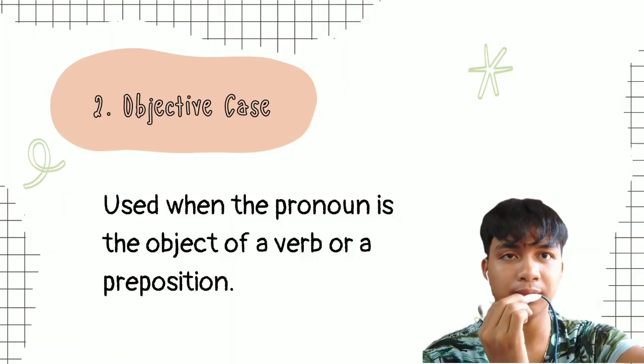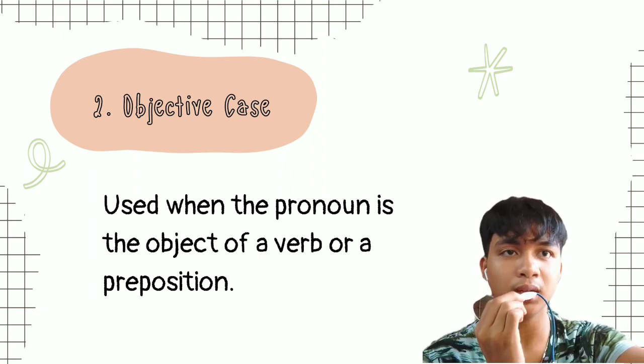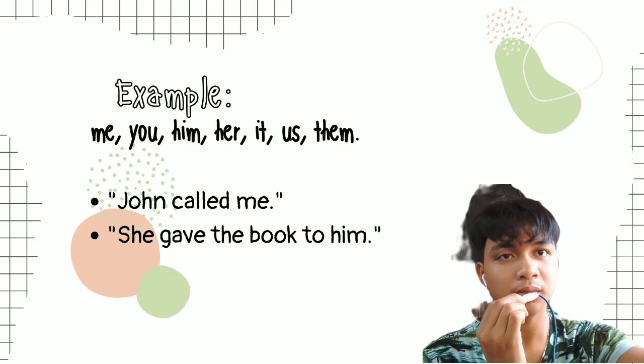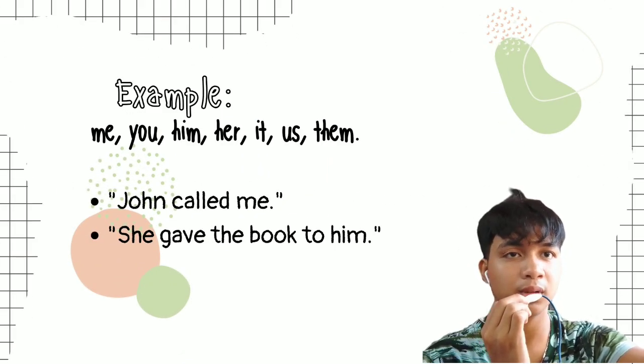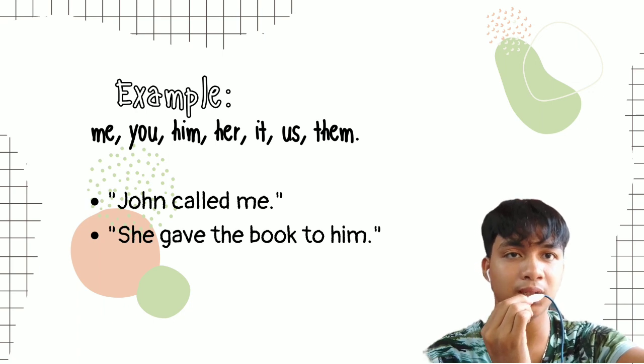Second case is the objective case. This is used when the pronoun is the object of a verb or a preposition. For example, me, you, him, her, it, us, and them. In a sentence, "John called me." Another one is "She gave the book to him."